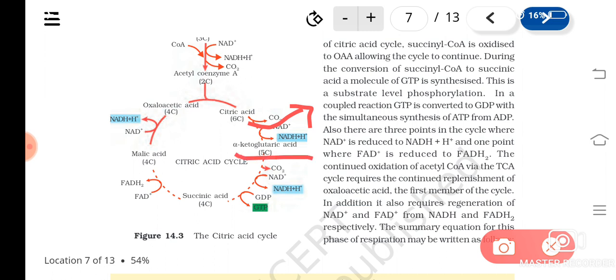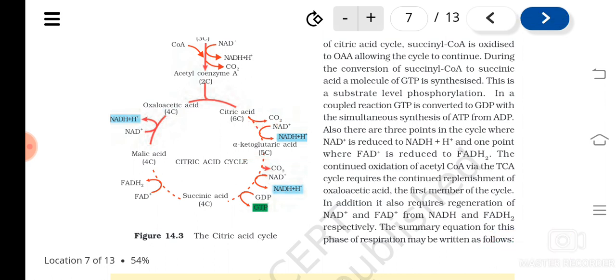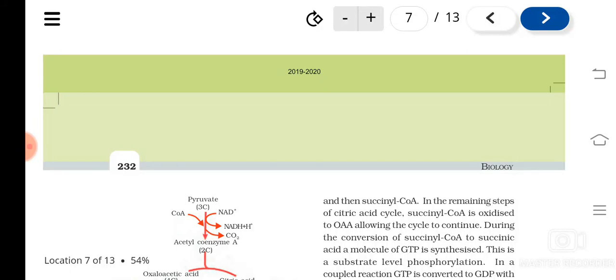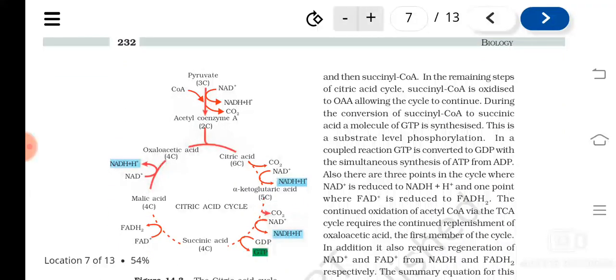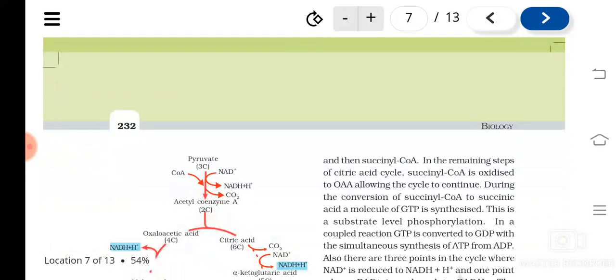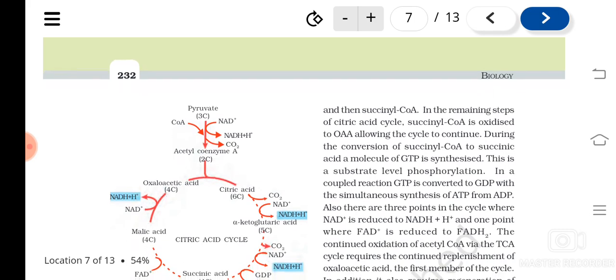It's a 5 carbon compound, and you can see here one molecule of NADH is formed. Then this alpha ketoglutaric acid will undergo one more decarboxylation and form what? Succinyl CoA. Okay, succinyl CoA. And during this, again one more carbon dioxide is released.